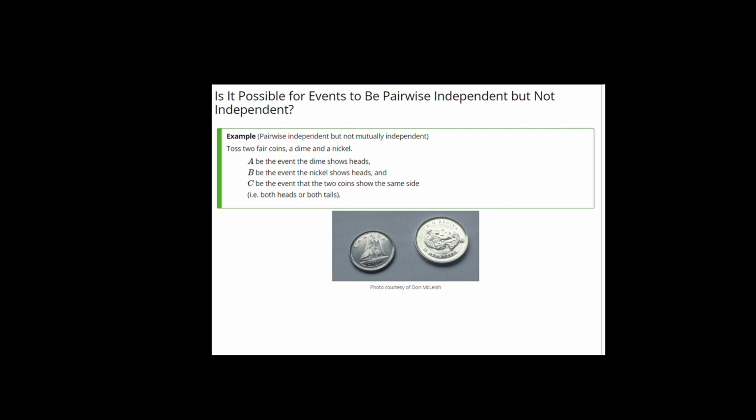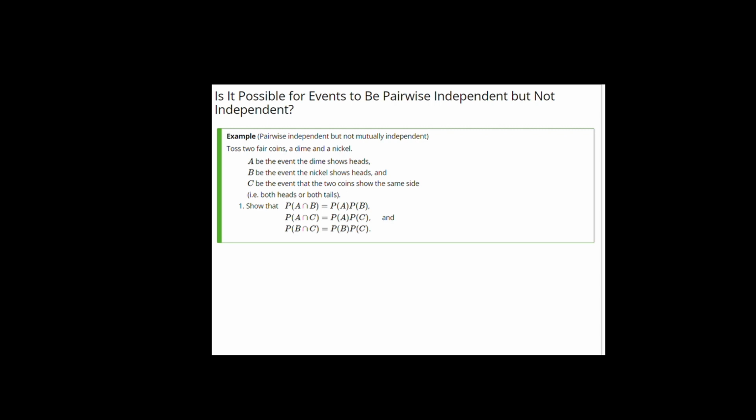Is it possible for events to be pairwise independent, independent in pairs, but not mutually independent? Here's an example. We toss two fair coins, a dime and a nickel. A is the event that the dime shows heads. B is the event that the nickel shows heads. And let C be the event that the two coins show the same, i.e., they're both heads or they're both tails. I want to begin by examining the independence of the events A and B.